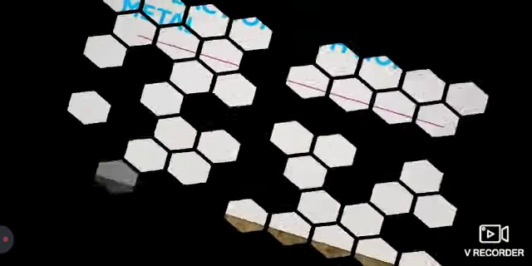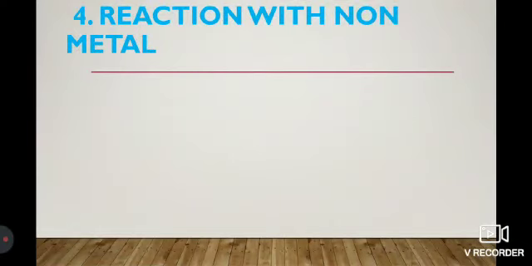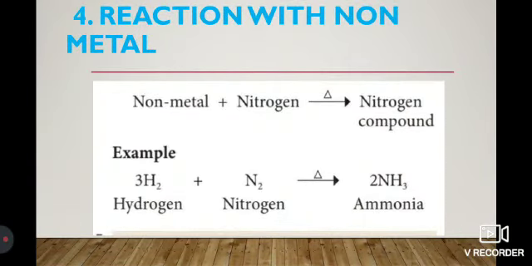And fourth one is reaction with non-metals. When nitrogen reacts with non-metals like hydrogen and oxygen, etc., at high temperature they form the corresponding nitrogen compounds. For example, nitrogen reacts with the non-metal hydrogen to produce nitrogen compounds such as ammonia. The chemical equation is hydrogen H2 combined with nitrogen N2 to produce the nitrogen compound ammonia, NH3.